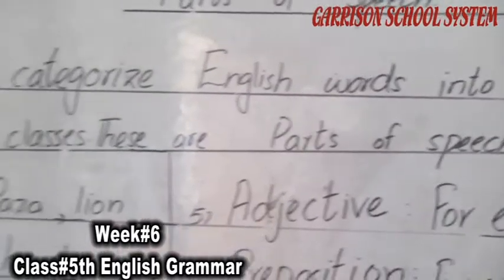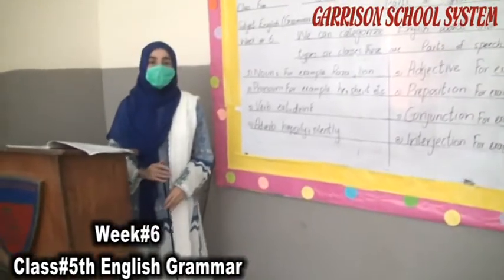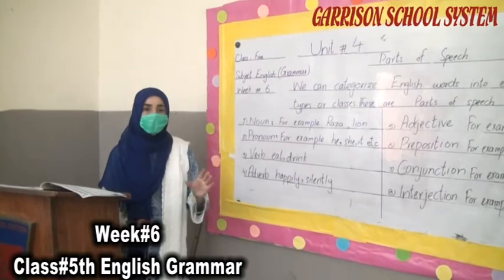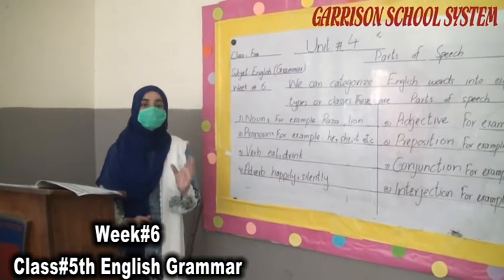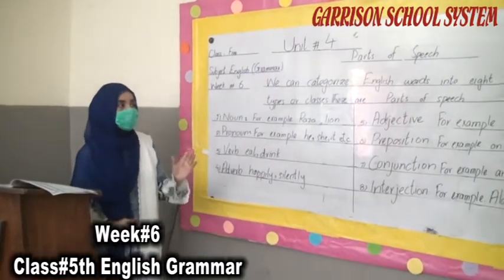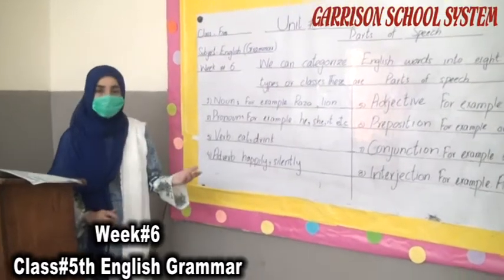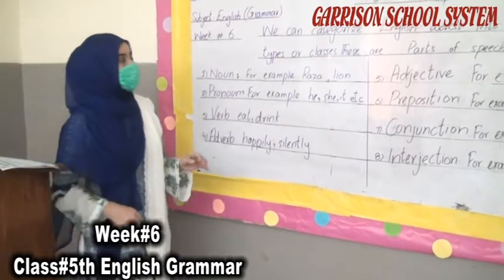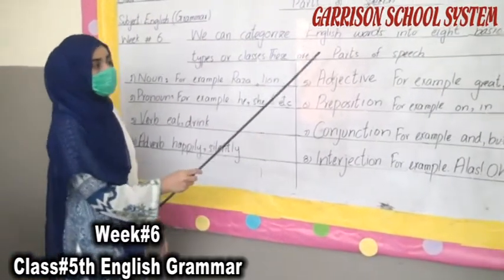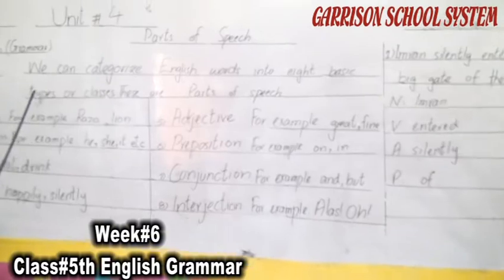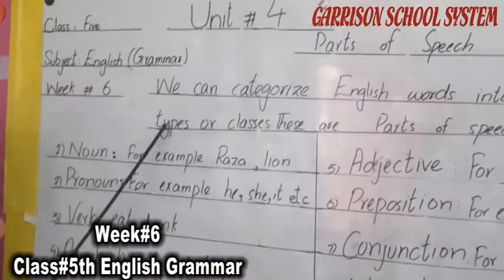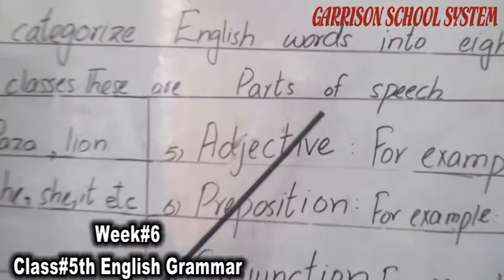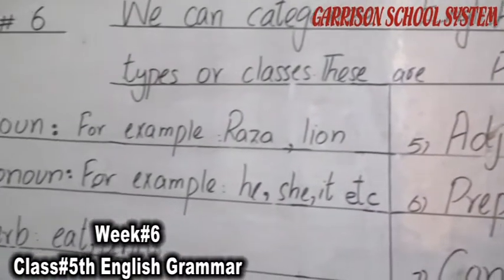First of all, I will give you a little bit of introduction about this: all the words combine with each other and they make the sentence. The sentence gives us the sense of any action that is happening. So English words are categorized into 8 basic types or classes. These types or classes are called parts of speech. Now we will see which are these.